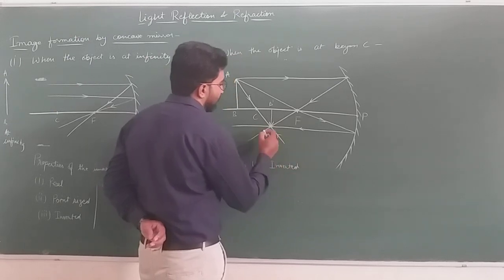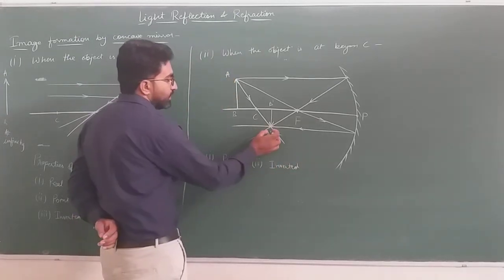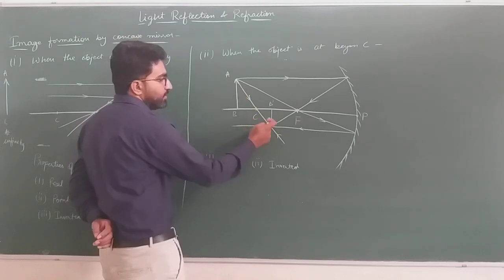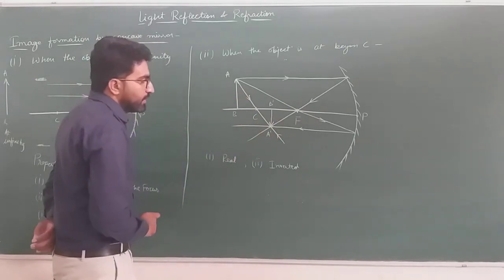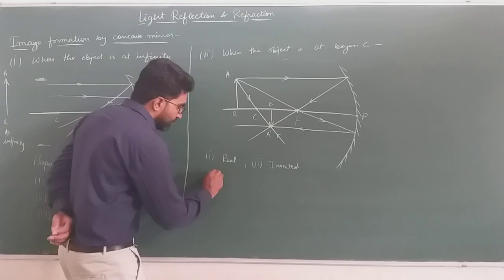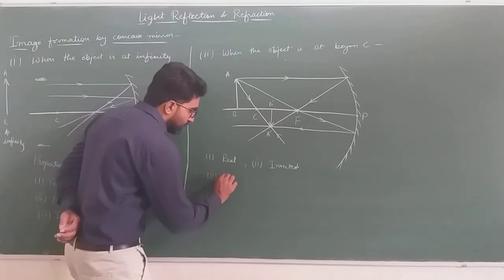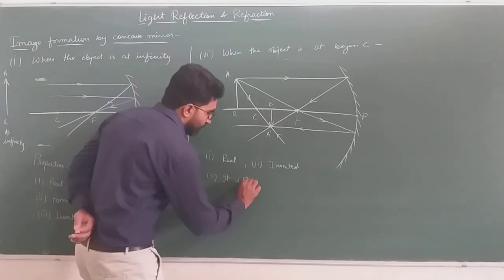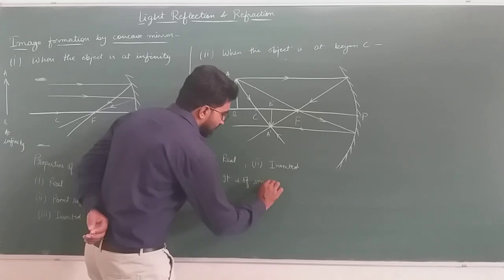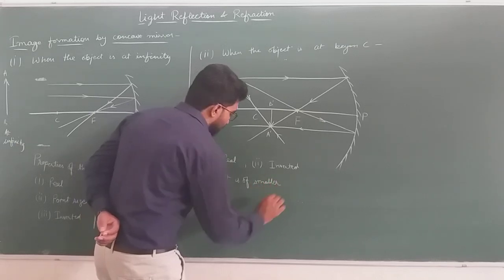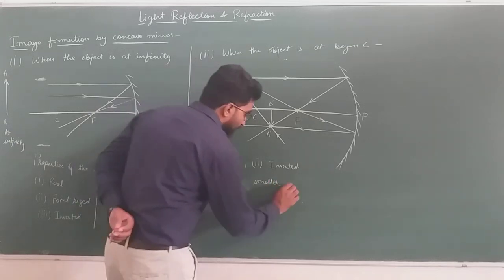We can see from the image that the image of object AB is inverted, A dash B dash. Third property, it is of small size. Or we can say it is smaller than the object.